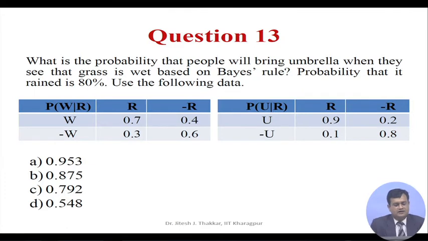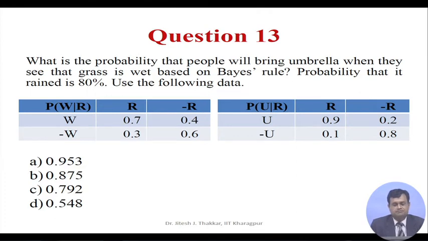The first table on left side, you can see the probability that grass is wet given that it has rained, and there are 2 options. W means the grass is wet, minus W means grass is not wet. R means there is rain, minus R means there is no rain. Similarly, you can interpret the table given on right side.